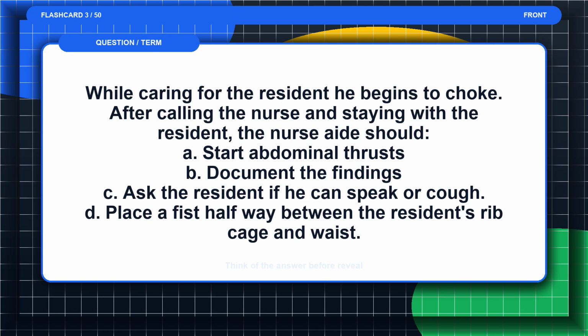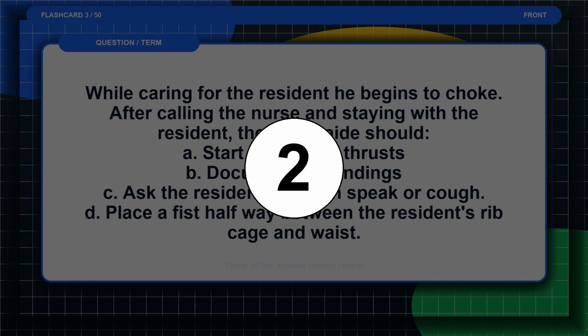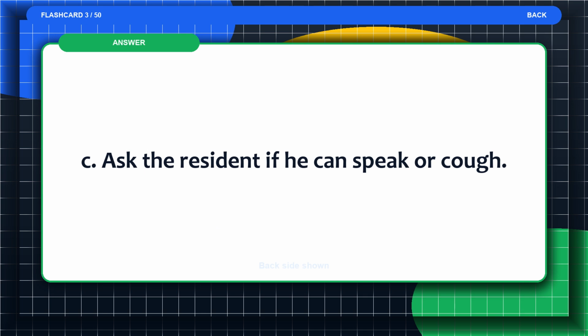Flashcard 3. While caring for the resident, he begins to choke. After calling the nurse and staying with the resident, the nurse aide should A. Start abdominal thrusts. B. Document the findings. C. Ask the resident if he can speak or cough. D. Place a fist halfway between the resident's rib cage and waist. Think of the answer before the reveal. The answer is C. Ask the resident if he can speak or cough.